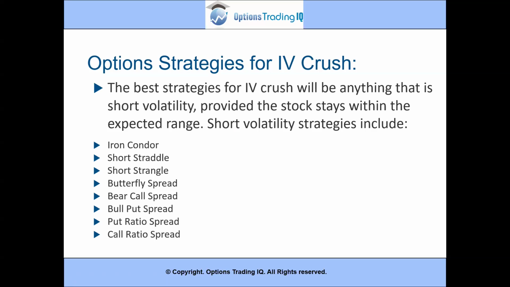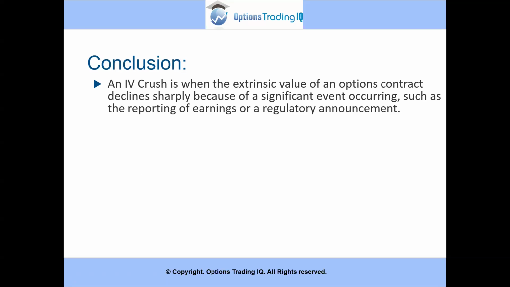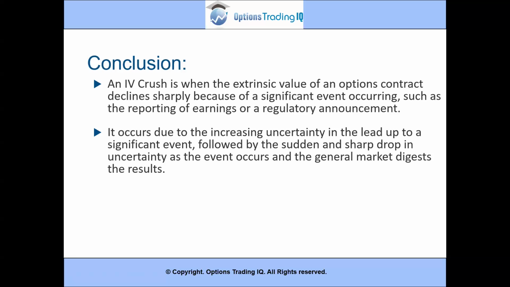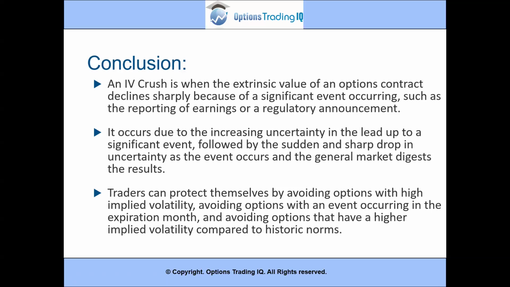So in conclusion, an IV crush is when the extrinsic value of an options contract declines sharply because of a significant event occurring, such as the reporting of earnings or a regulatory announcement. It occurs due to the increasing uncertainty in the lead up to a significant event, followed by the sudden and sharp drop in uncertainty as the event occurs and the general market digests the results. Traders can protect themselves by avoiding options with high implied volatility, avoiding options with an event occurring in the expiration month, and avoiding options that have a higher implied volatility compared to historic norms.